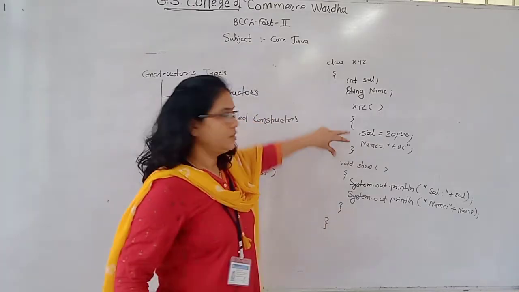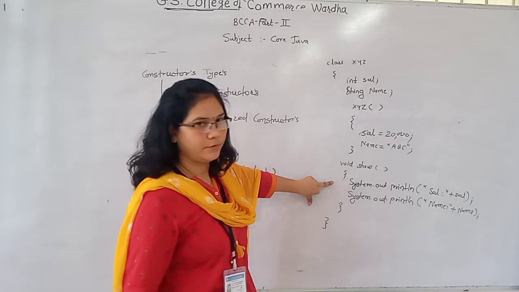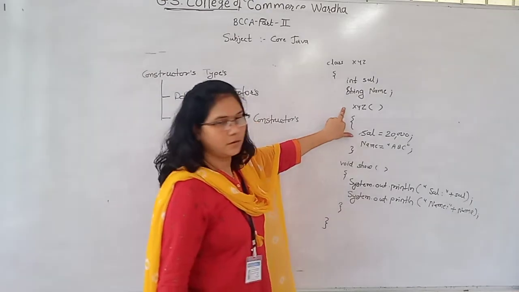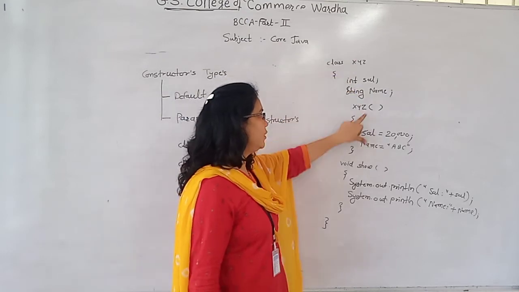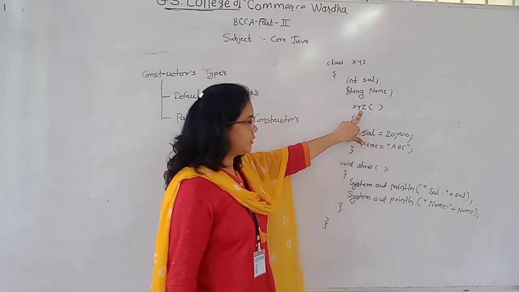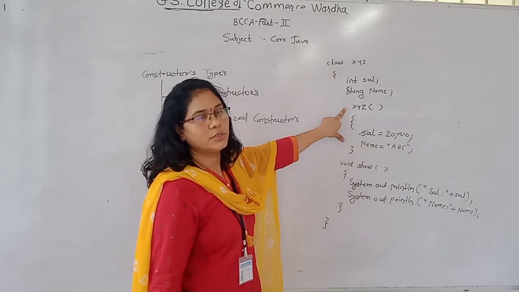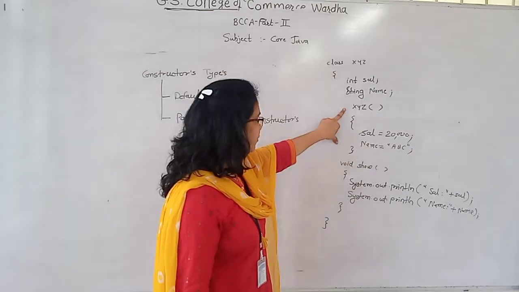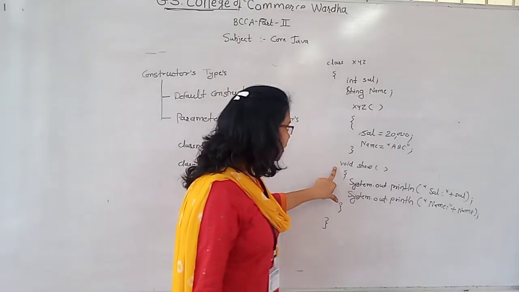Okay, this is the difference between the constructor and function. Here I follow the rules. First rule, the name of the constructor should be the same as the class name. Second rule, it does not have any return type, not even void, whereas when defining the function here, I have to write the void.